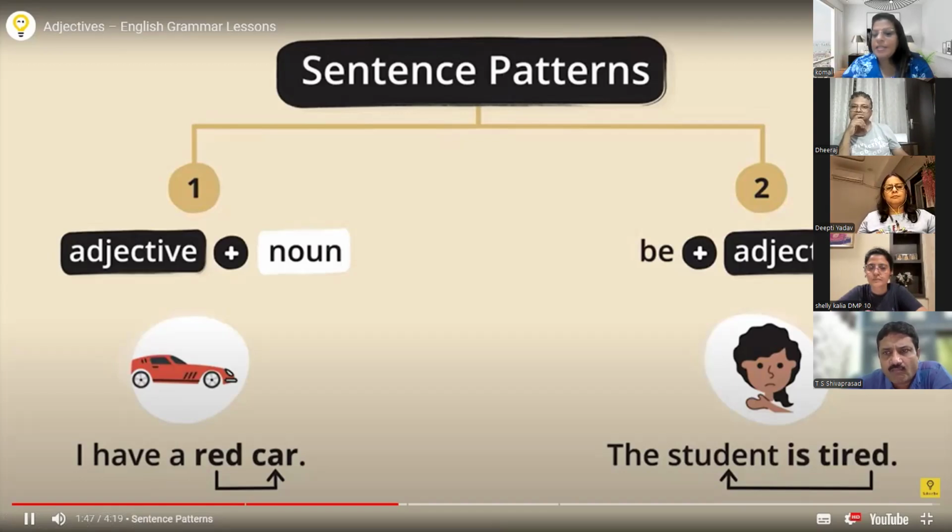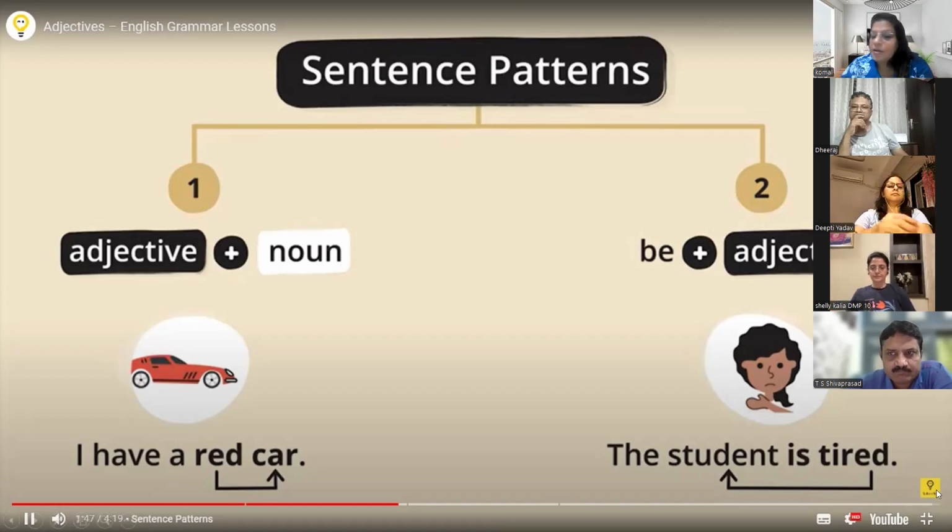Now here also you can say, okay ma'am, the third form of tire will be tired. So you can say, ma'am, it is a verb, but it is not a verb. If it is coming after the be verb in the form of ed, then it becomes the adjective.